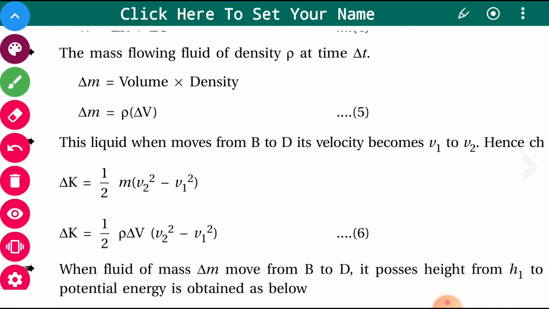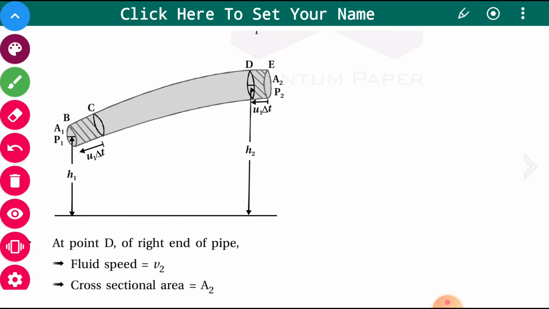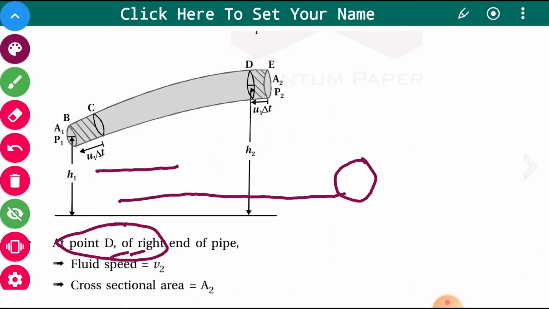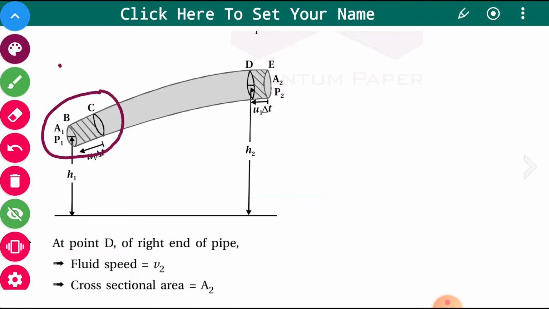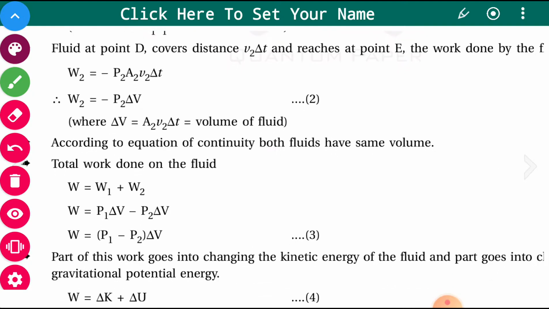Now, when this liquid moves from B to D, its velocity changes from V1 to V2. You can see that when the fluid goes from this section to this section, its velocity is changing from V1 to V2. So the work done is nothing but the change in kinetic energy.